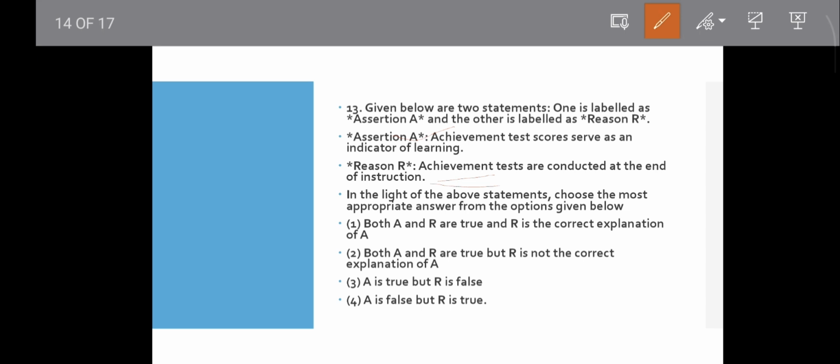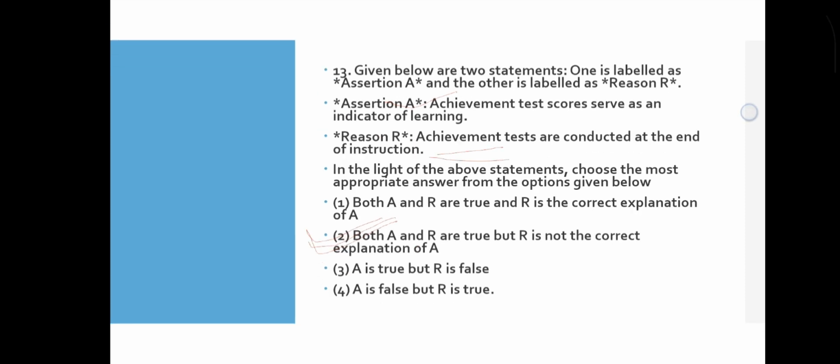But the reason does not logically explain why they indicate learning. Okay, that's why option 2 will be correct. Both A and R are correct, but R is not the correct explanation. It could not explain why they indicate learning. Okay, move to the next question.